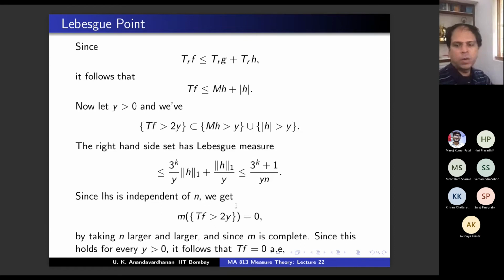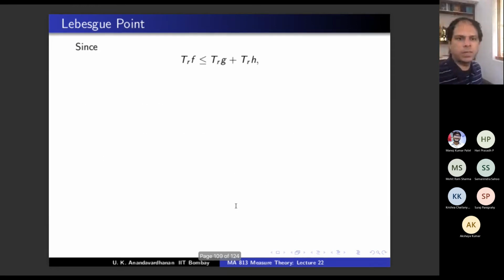Okay. Now, this is the last slide, but we are not done, no? We are not done because we have to do Radon-Nikodym derivative is same as the symmetric derivative. How do you show that? That follows from all these because look at the definition of Lebesgue point.